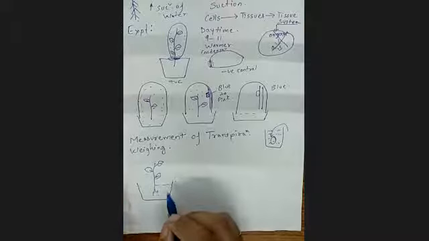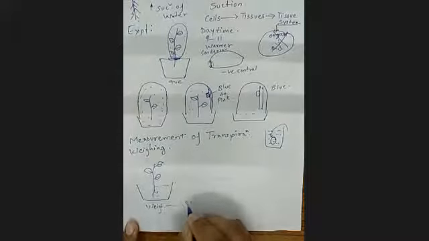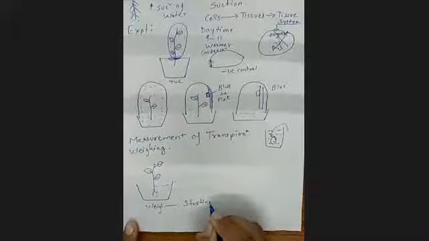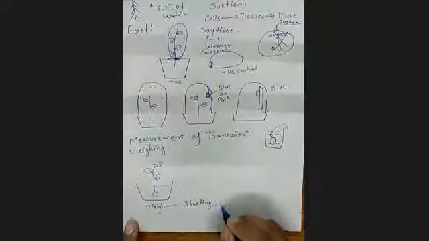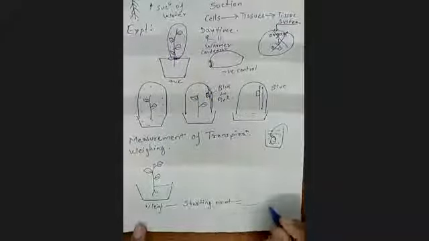Then what you have to do is first weigh it before starting your experiment, at the starting point. So whatever grams you obtain, you have to note that down.